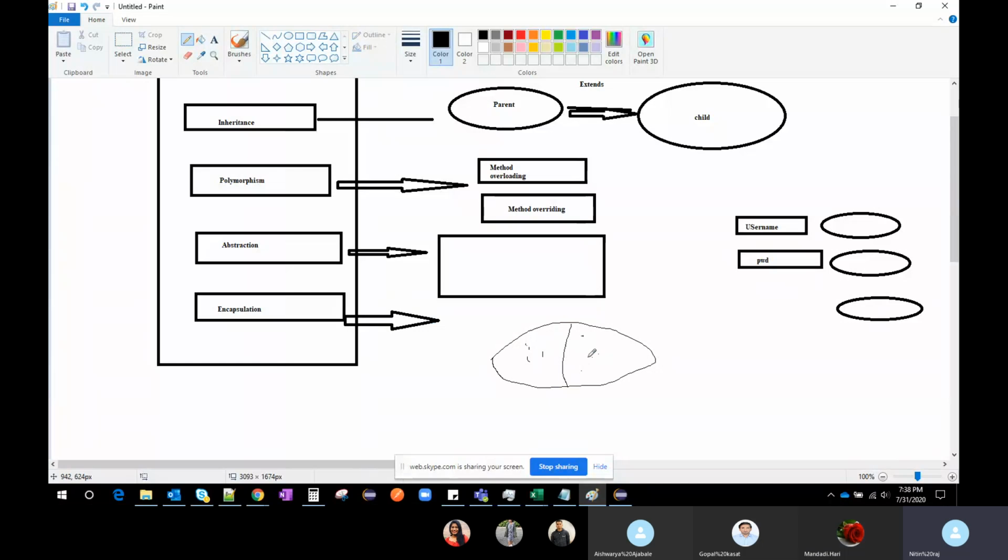What encapsulation in Java means is we are hiding the implementation details from the outside world. It is called encapsulation. In order to get this data, we are using the getters and setters. You know the getters and setters, right? Where do we use it in Selenium? Suppose we have an Excel, and we are fetching the data from the Excel.